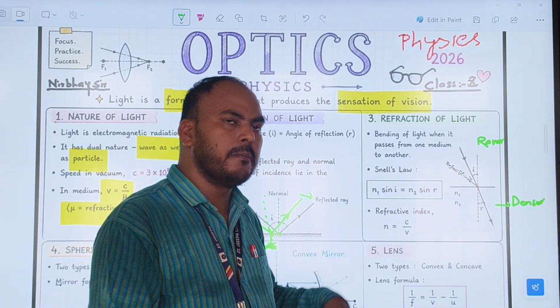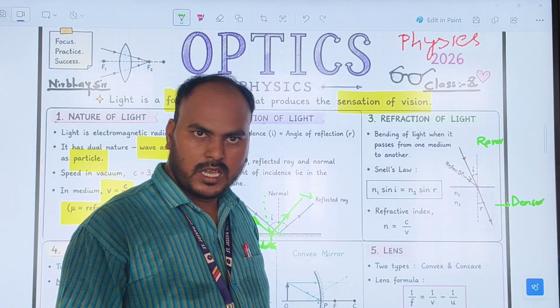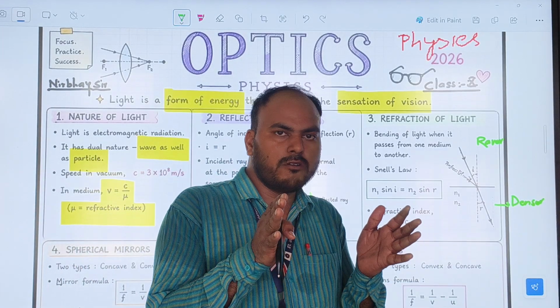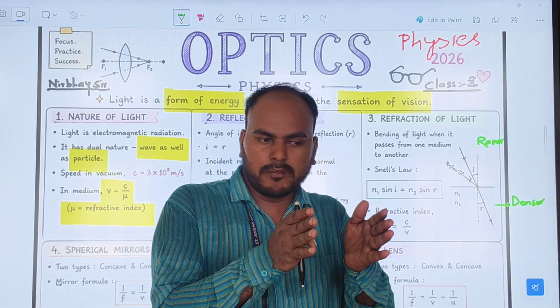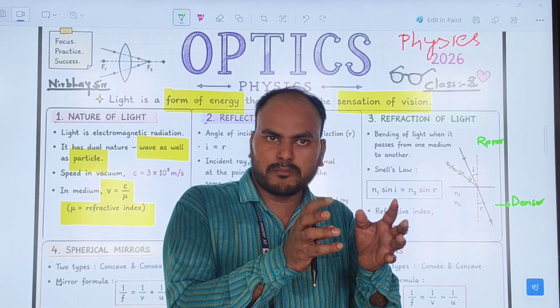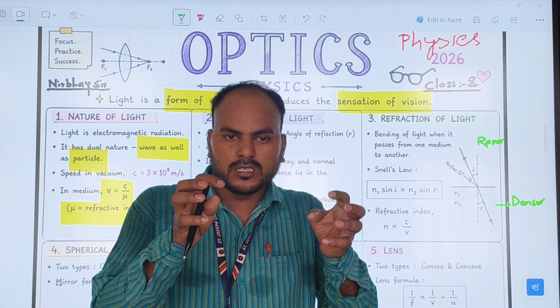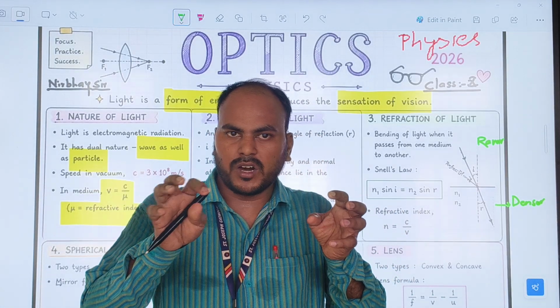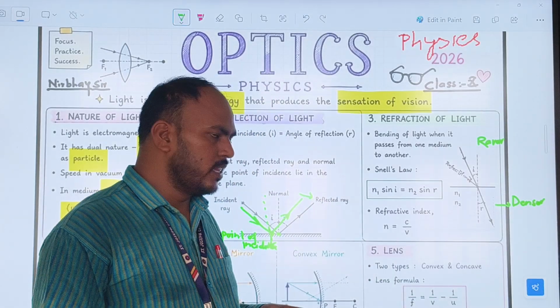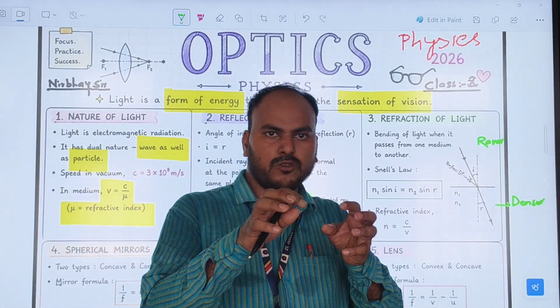These both mediums have their own particles. In the rarer medium, whatever particles are present are situated far away from each other.